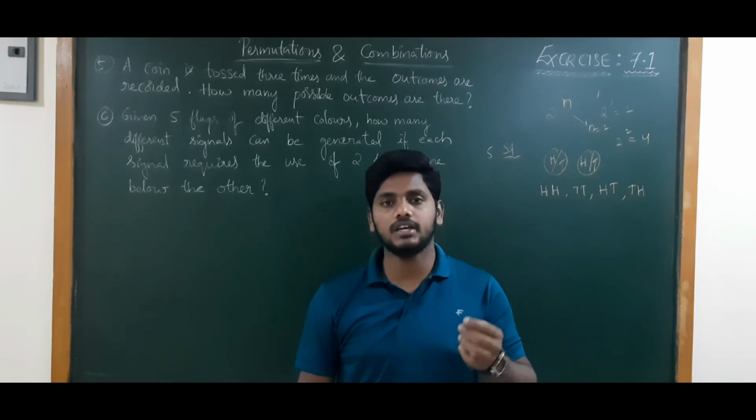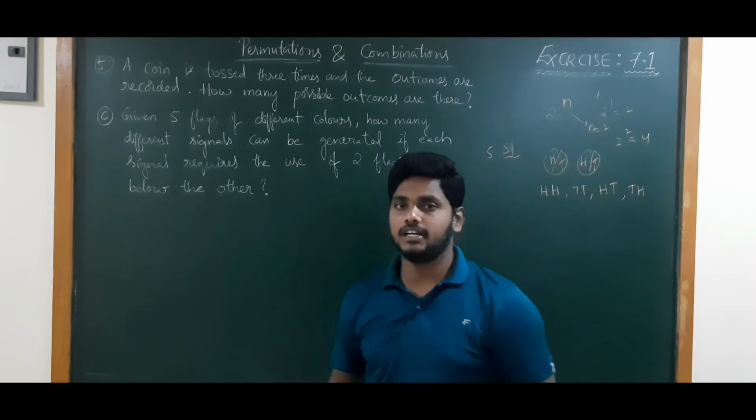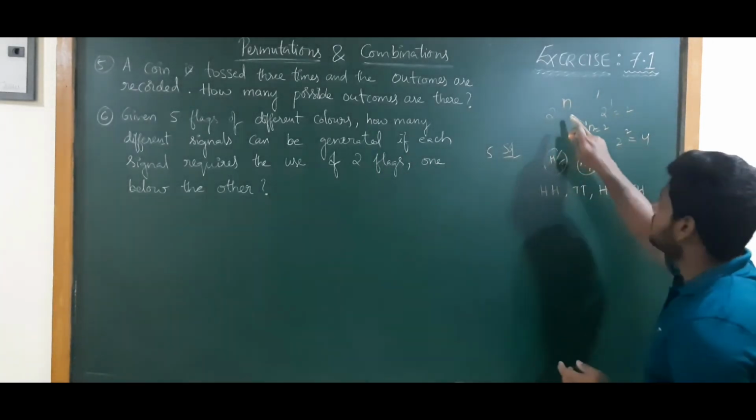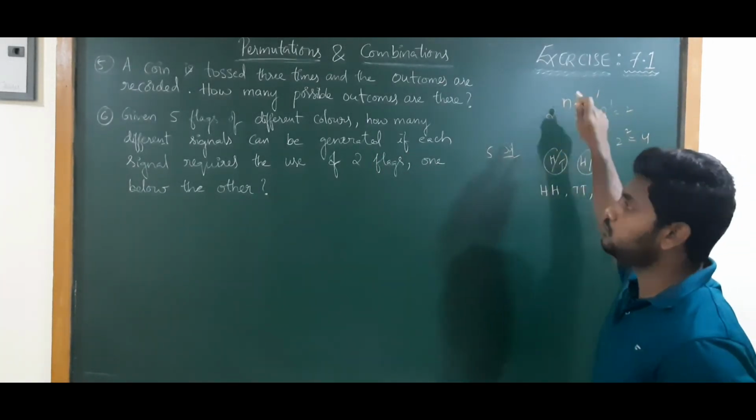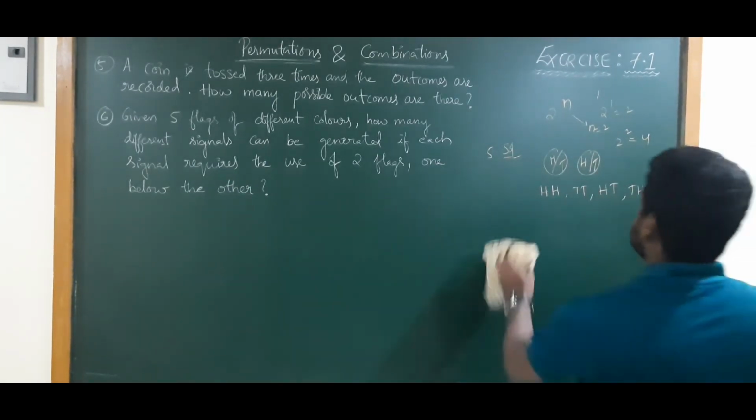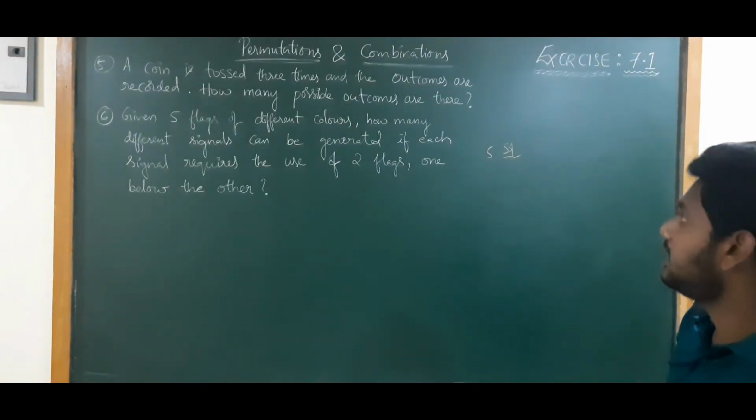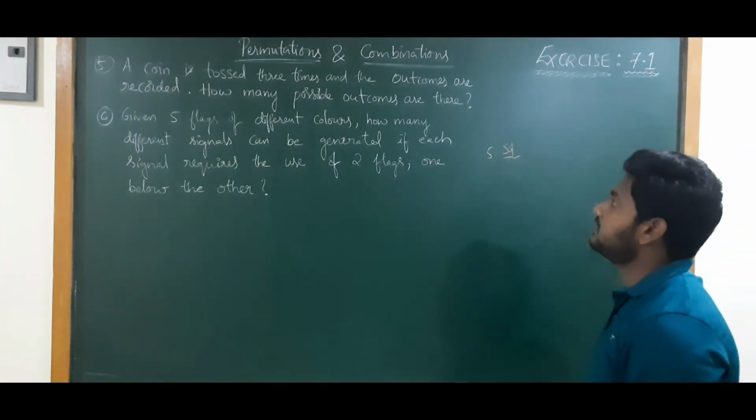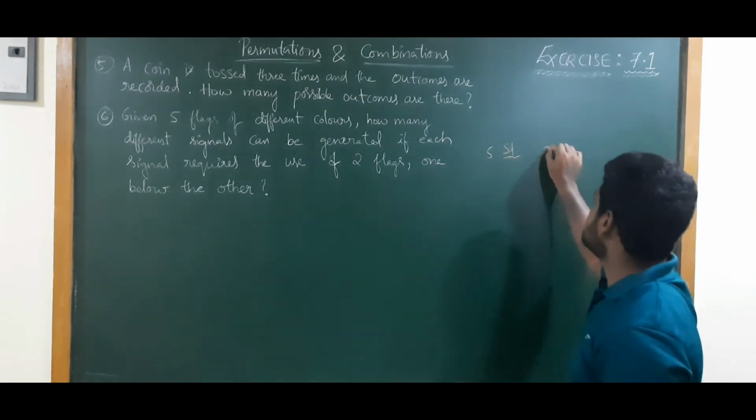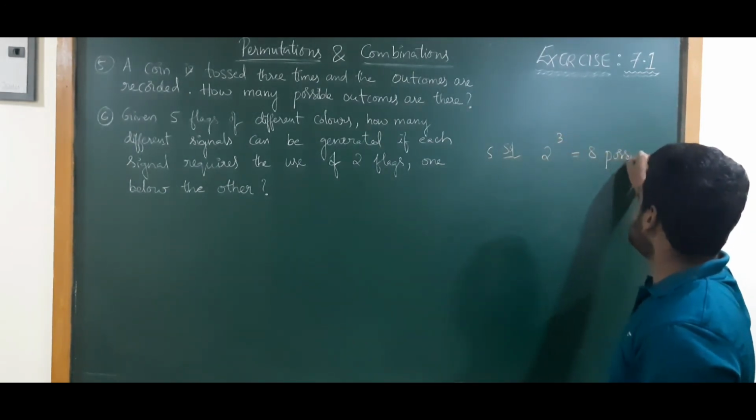Like that, tossing a coin 3 times is equal to tossing 3 coins at a time. So if we toss a coin 3 times, it means 2 cube, which will be 8. Like that we will solve. Now a coin is tossed 3 times and the outcomes are recorded. How many possible outcomes? So simple, 2 power 3, which is equal to 8 possible outcomes.